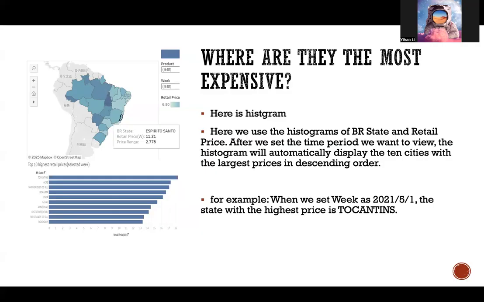For example, when we choose a week, Tocantins appears as the state with the highest retail price. The dashboard helps us clearly identify which states experience higher fuel price pressure, and it also highlights geographic price differences across Brazil.